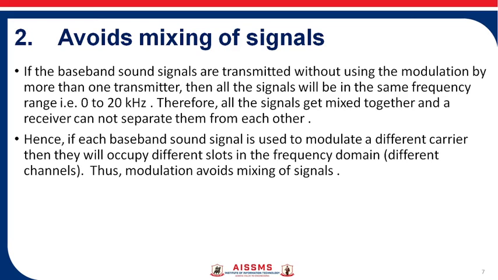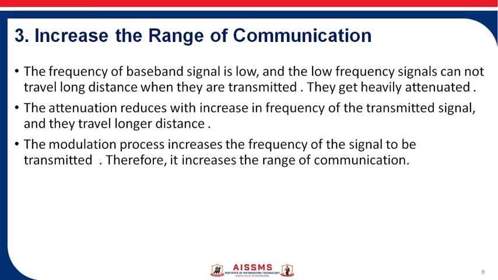Hence, if the baseband sound signal is used to modulate at different carrier frequencies, then they will occupy different slots of the frequency domain, and that is transmitted via different channels, so that the receiver can separate out this received signal coming from the different channels, and then modulation avoids the mixing of the signal.